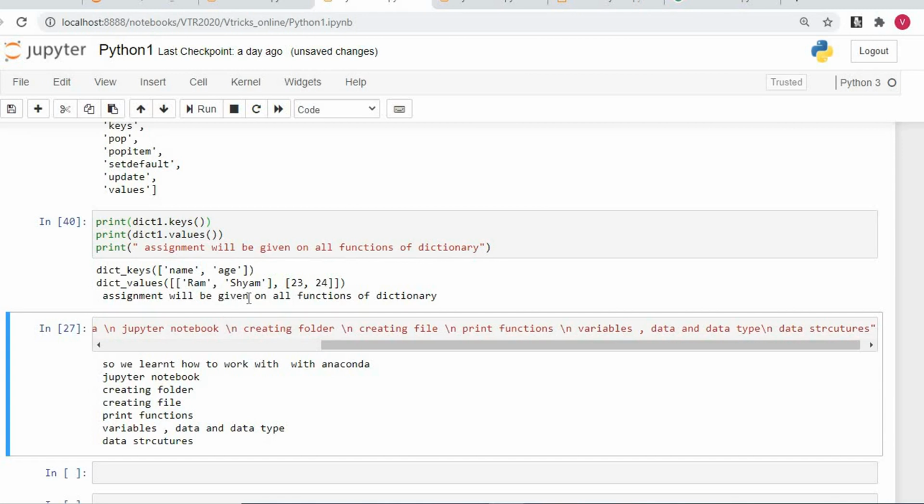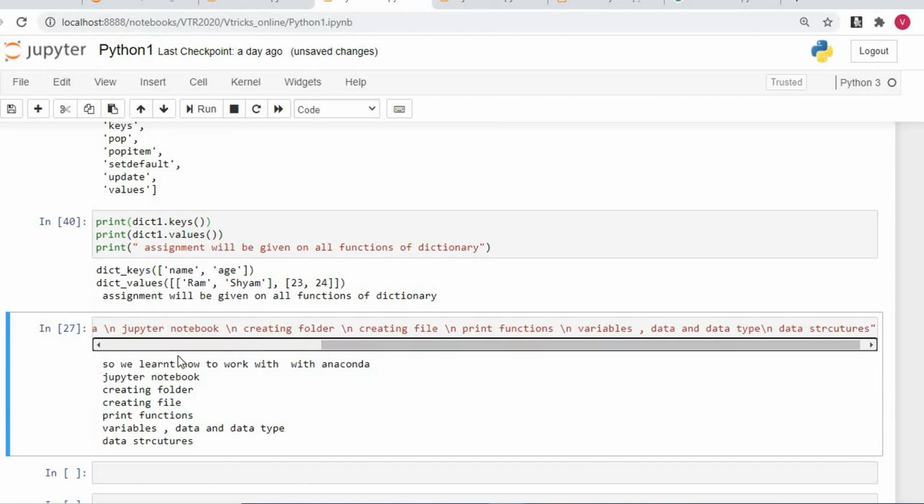An assignment will be given on all functions of the dictionary. So you'll get an assignment where you can start practicing the different functions and what these functions will do, because even though we explain it, it needs practice from your side. We need to understand what it will do, but don't worry, no need to learn it by heart. We can use it as and when the requirement comes while programming. But you must understand there is a help function which is there to help us, and the dir function which gives you the directory listing. Good. So this is what we wanted to cover.